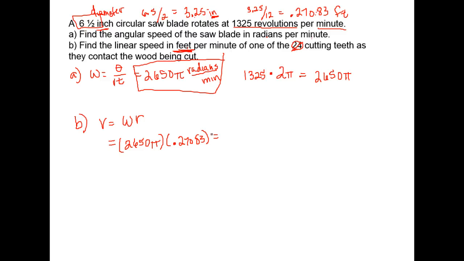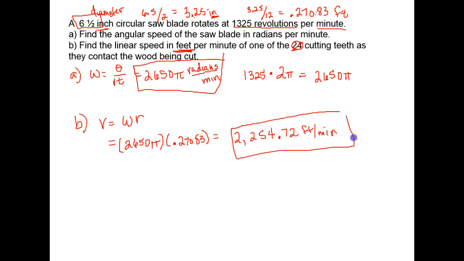I'm going to go ahead and multiply out the pi, so 2,650 times pi times 0.27083, and I get 2,254.72. And what was that? That was our speed in feet per minute. So that is how fast this saw blade is traveling, 2,254.72 feet per minute.